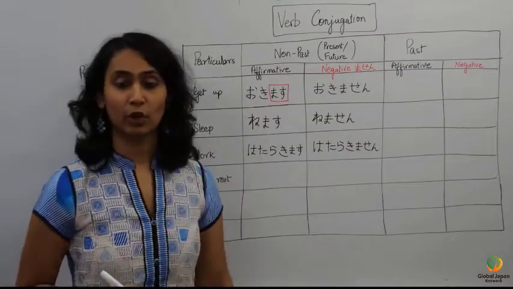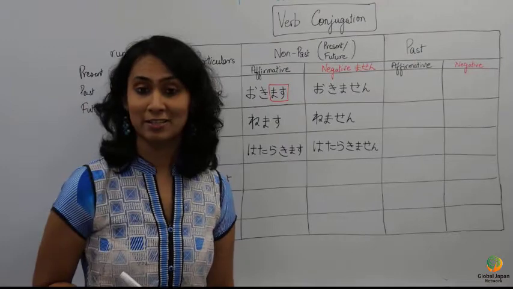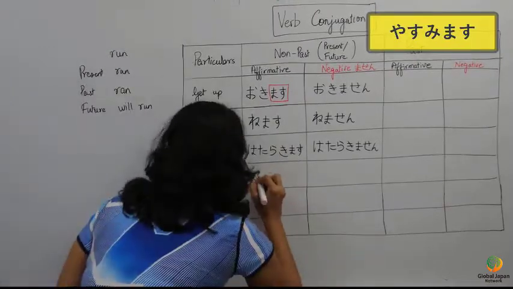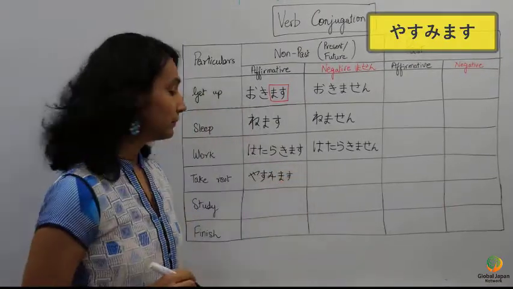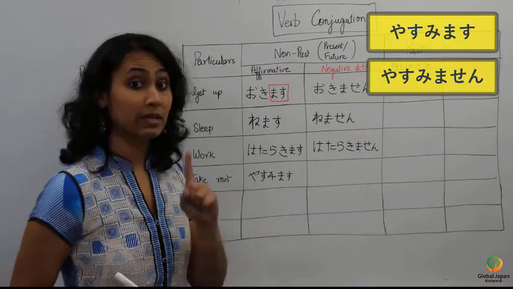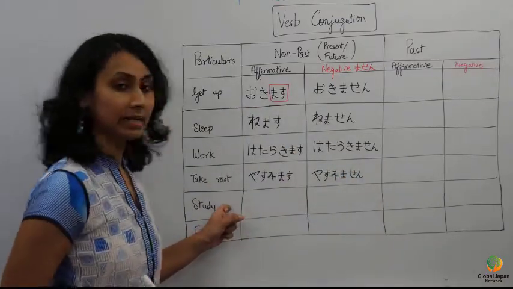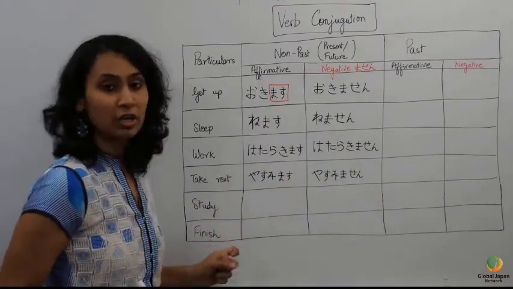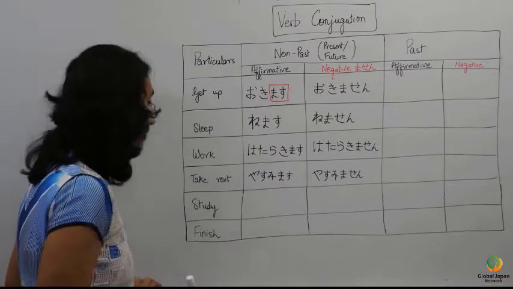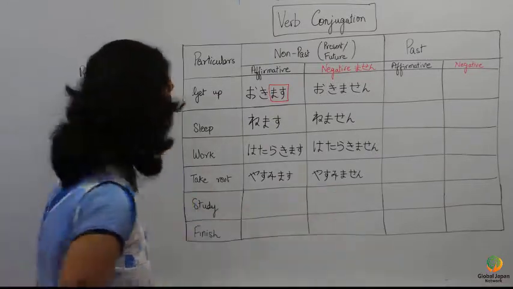Take rest or take a holiday. The word was yasumimasu. And the negative form for this would be yasumimasen. Study. Finish. I want you to try it. I will write the mas form, you tell me the masen form.